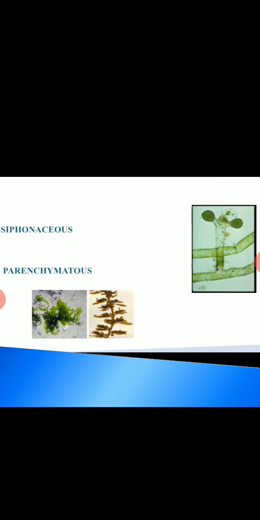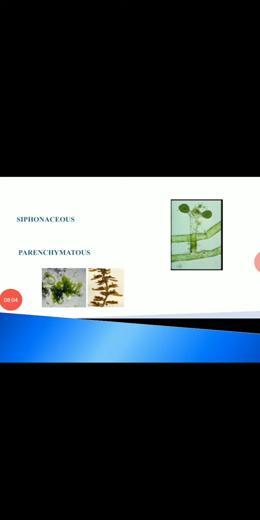Then comes the parenchymatous type. In the parenchymatous types, the body is made up of different types of parenchyma. For that there is a brown algae on the right side, for example Sargassum. When we take a section of the leaf-like structure of this, we can't call it a leaf, we can only call it a leaf-like structure. We can notice it is made up of parenchyma cells.